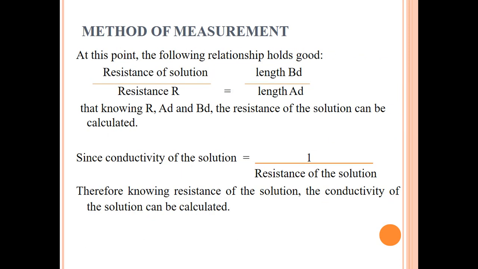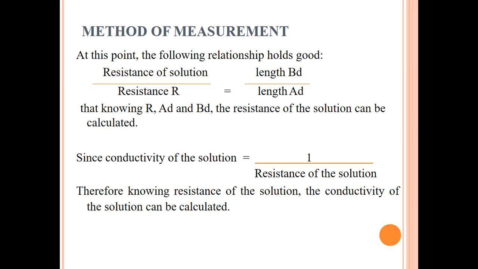And now at this point we will have the relation: the resistance of solution over resistance R, the total resistance, is equal to length of BD over length of AD. Knowing R, the applied resistance, we know AD, we know BD.